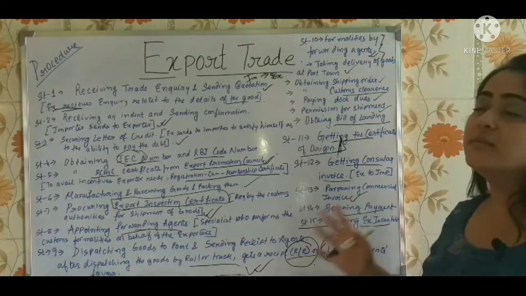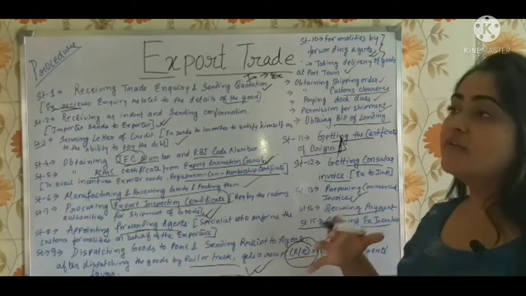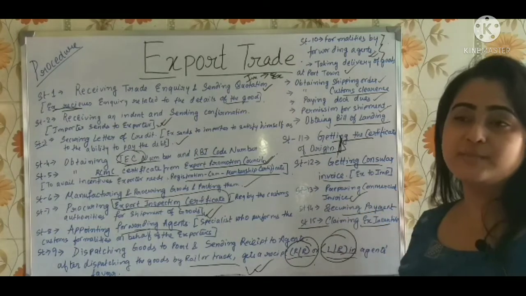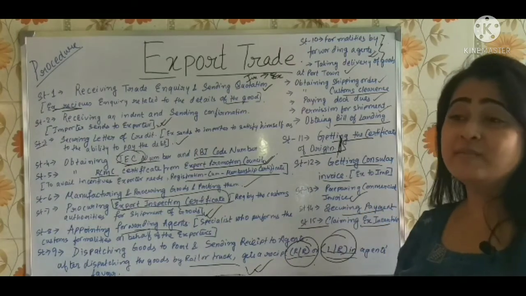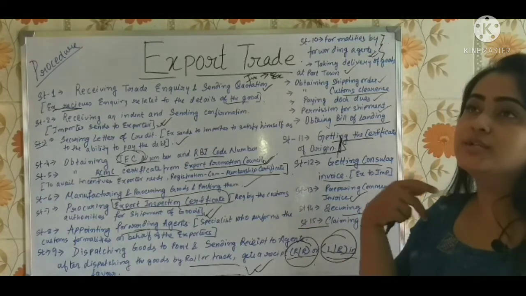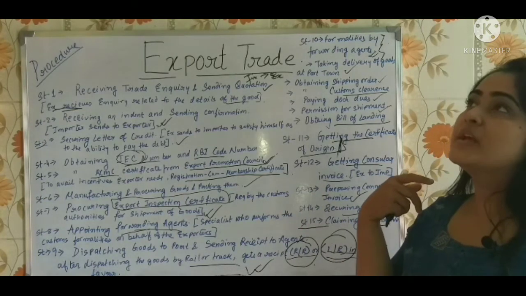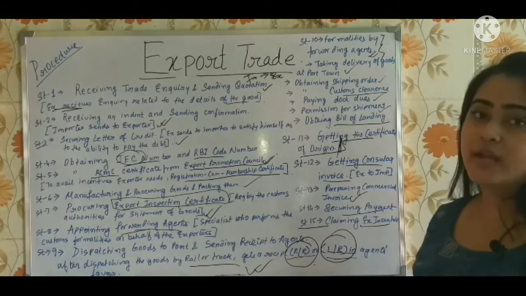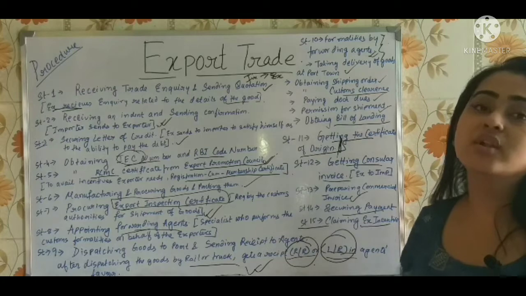It means that after the goods have reached there and the payment has been secured, now you can claim some incentives on the goods, like on the export duties or any kind of facilities, some reduction, subsidies. This you can claim, and after you claim you receive all the payments.